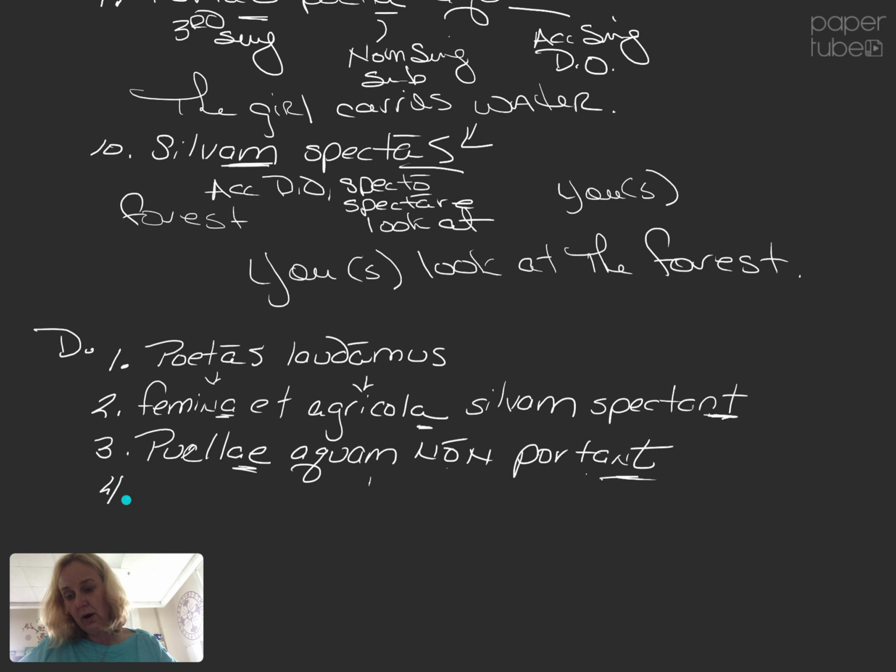Number 4, you, singular, seize the province. Provinciam, accusative, singular, direct object, province. You, singular, seize. Occupo, occupare, cut off the RE. You, singular, occupas.